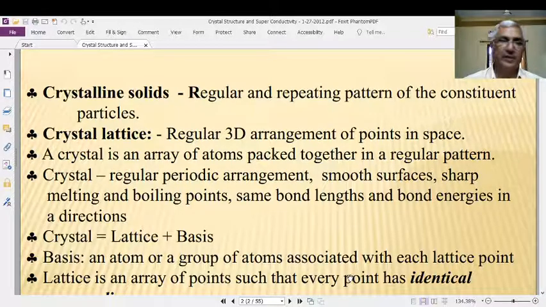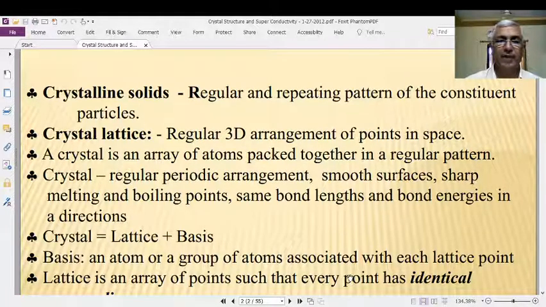This periodicity or regular pattern of arrangement may be the same in all directions, depending upon the nature of the crystal. It may not be the same, again depending upon the type of crystal, and sometimes the arrangement may be the same in two different directions.